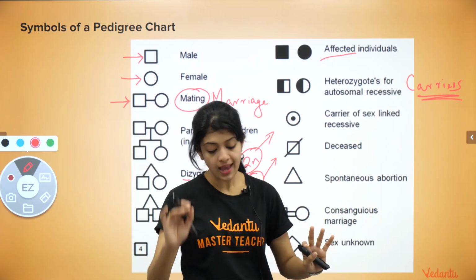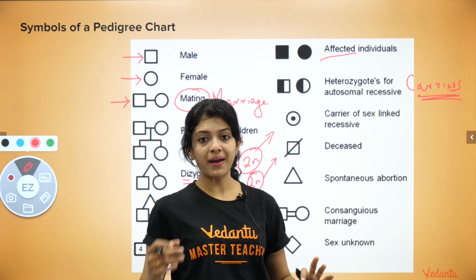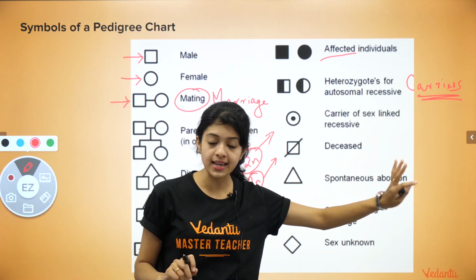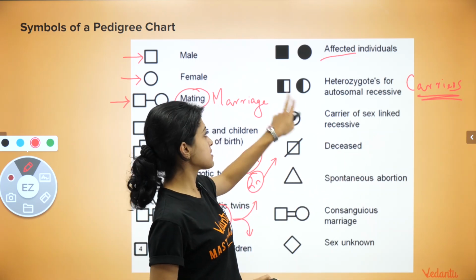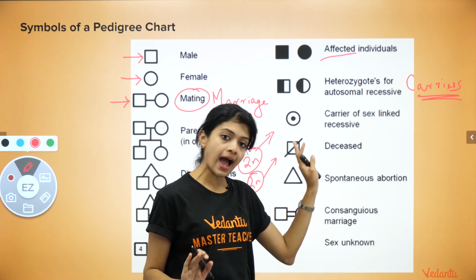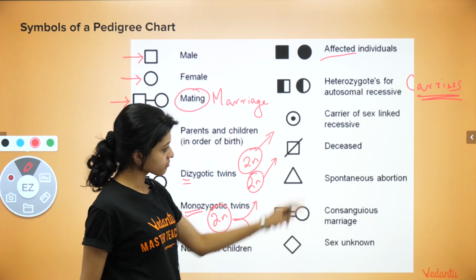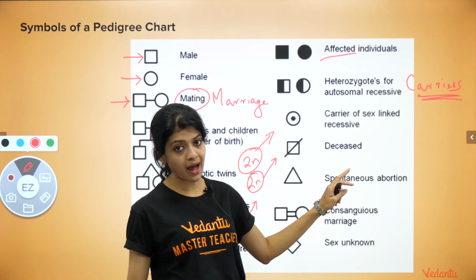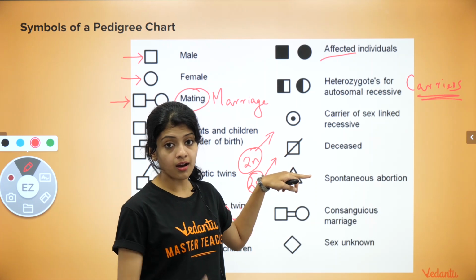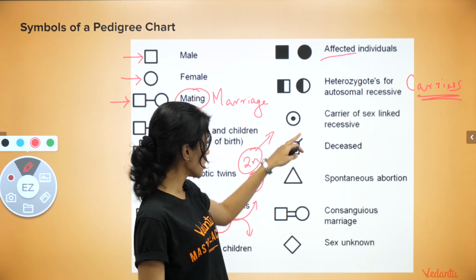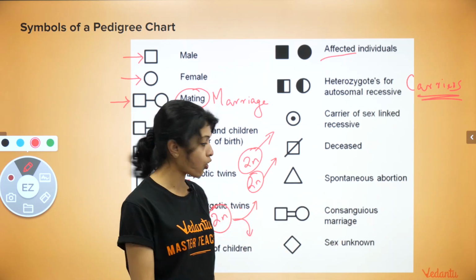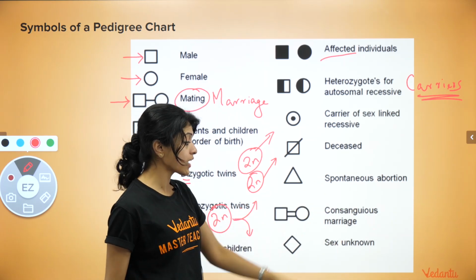Now, this is optional. What I mean is that there are also pedigree charts in which, regardless of whether it's autosomal or sex-linked, carriers are always represented by half-shaded squares or circles. This is not very commonly used. I've just put it here for your understanding. If someone in the family has passed away, you represent them like this. If it's a man who has passed away, is no more alive, you just strike them off with a slanting line. And then spontaneous abortion is represented by a triangle.